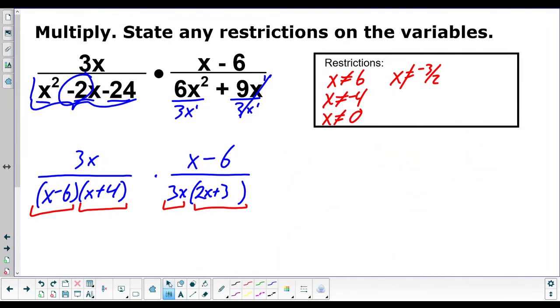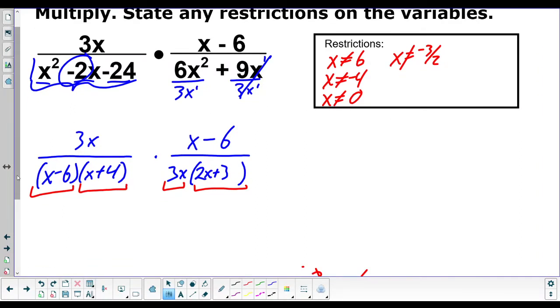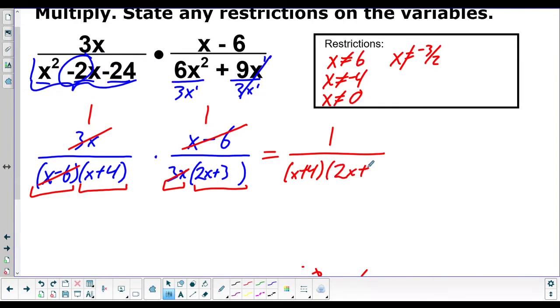Now we get to simplify. And the rule is we can cancel anything on the bottom with anything on the top that it matches with. So x minus 6 can cancel with this x minus 6. They don't even have to be in the same fraction. It's just anything on the bottom can cancel with anything on the top. This 3x can cancel with this 3x. So everything on the top goes away and we're out of stuff to cancel. So on the top, if it cancels, it's just 1. So it's 1 times 1 is 1 on the top. On the bottom, we have x plus 4, and then we have 2x plus 3.